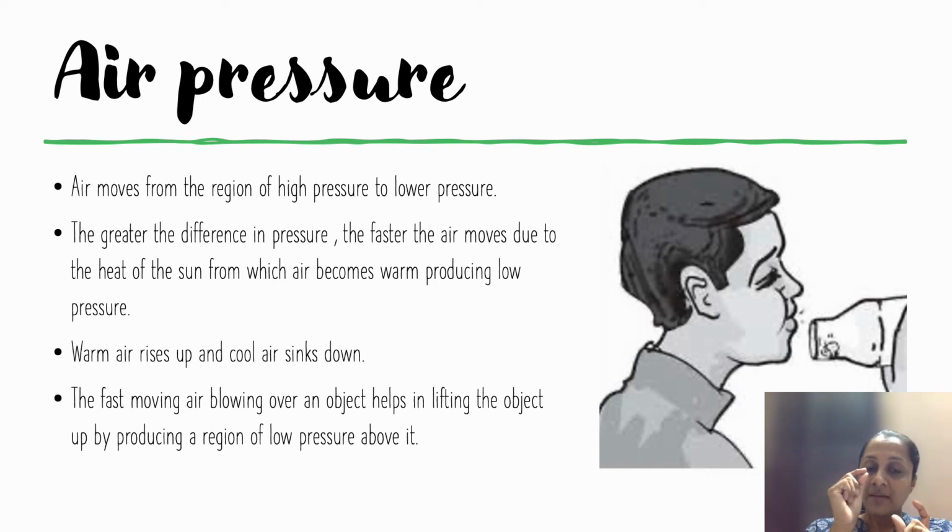If the gap, the difference, is very very less, then the air will not be that fast. But if the gap between them is very high, then the air is also going to move very very fast. It is because of the heat of the sun which is warming up the air. So when the heat of the sun warms up the air, the warm air goes up, the cool air takes its place, and that is how low pressure is being generated. Okay, fast moving air blowing over an object helps in lifting the object, and that is what we have seen.